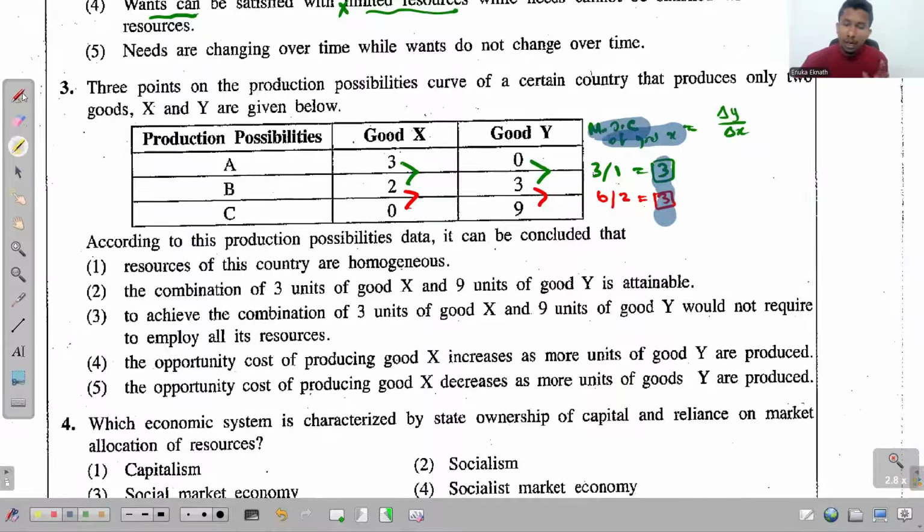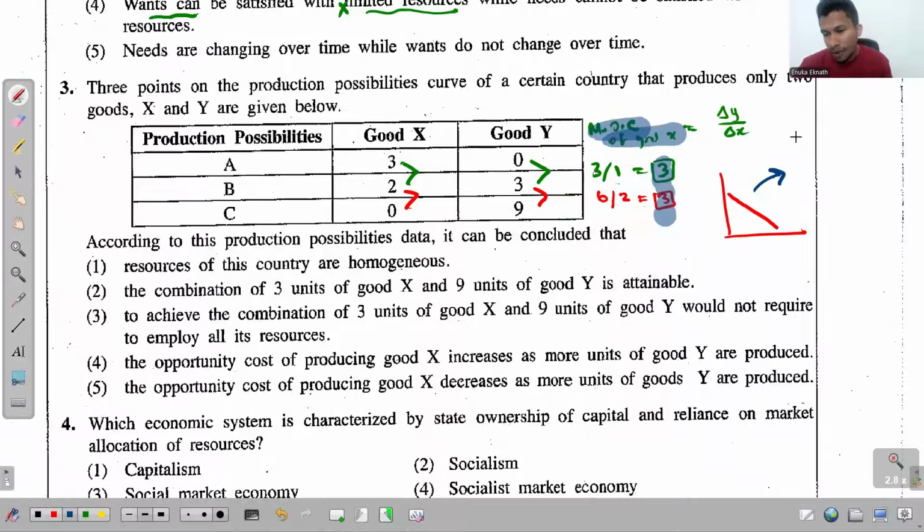I have mentioned this in several other papers as well. If MOC is constant, PPC will be a straight line. And if you ask me what are the reasons for having a constant MOC, what are the reasons for having a straight line PPC?